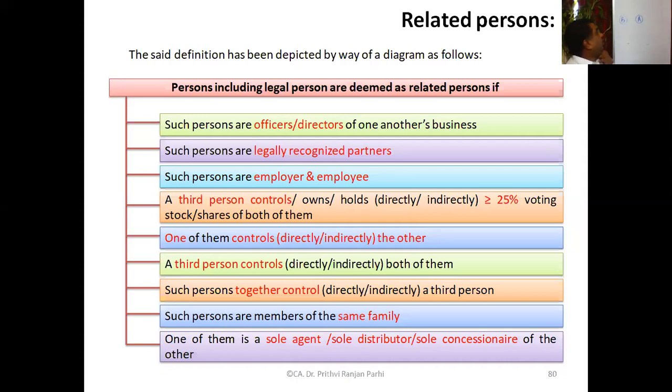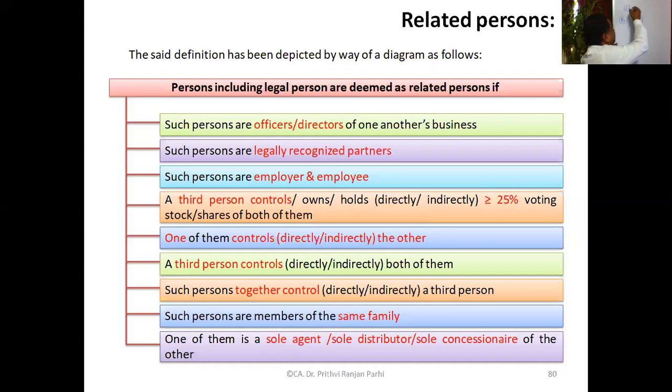Suppose there is a business A, there is a business B, or let us say there is a person X. What can be the possible relations? Who can explain?